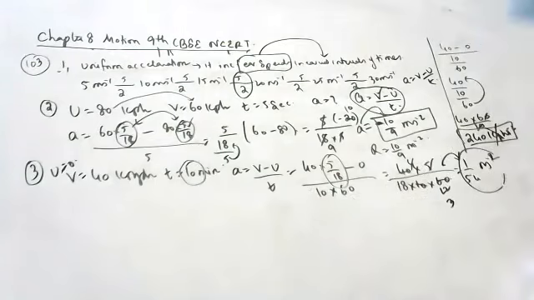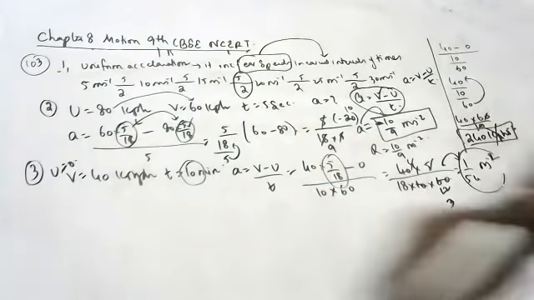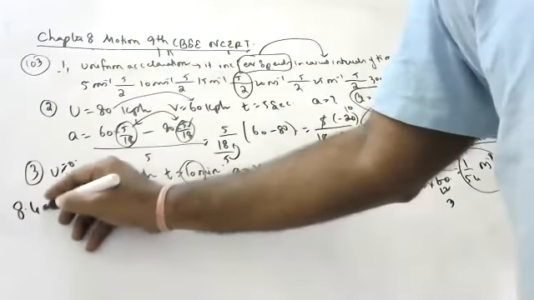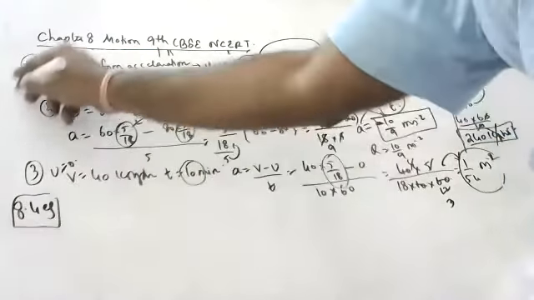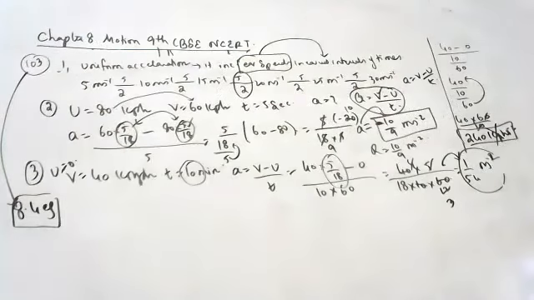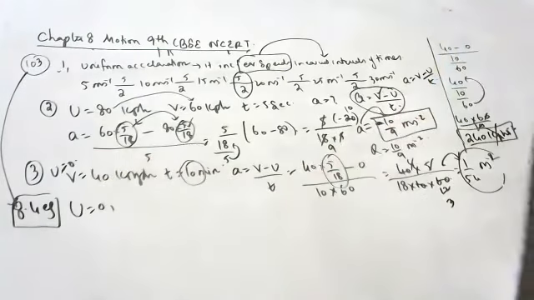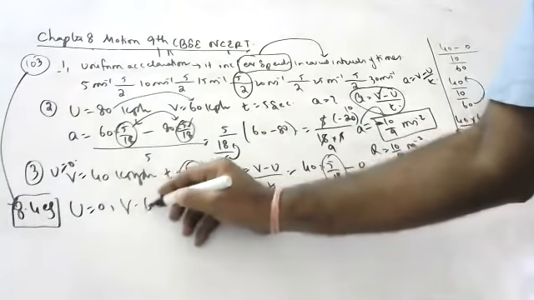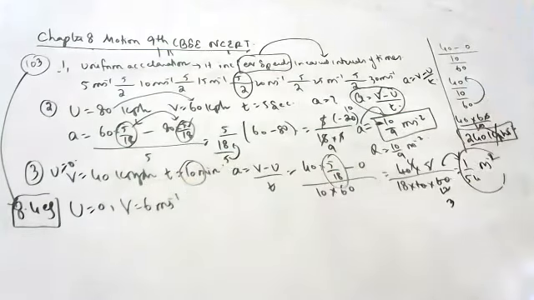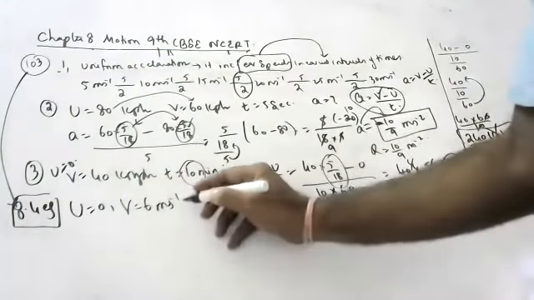Okay, children. So there is also one more example, children, 8.4 example. In the same page 103, there is an 8.4 example, I am doing it for you. Starting from a stationary position, then initial velocity is 0. Rahul pedals a cycle to attain a velocity of 6 meters per second. He did this in 30 seconds.